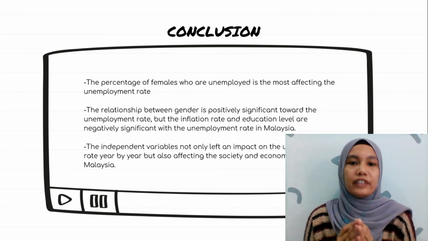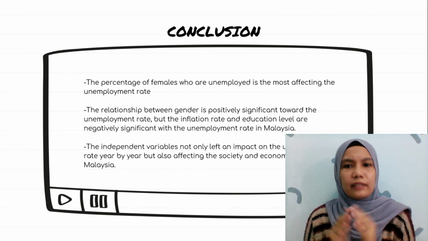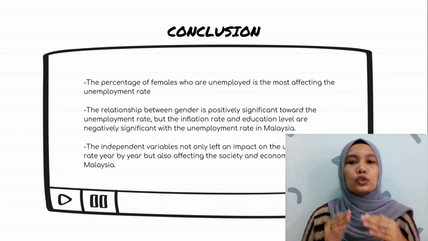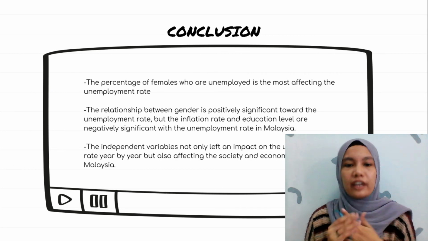The independent variables not only leave an impact on the unemployment rate year by year, but they also affect the society and economic behavior in Malaysia.